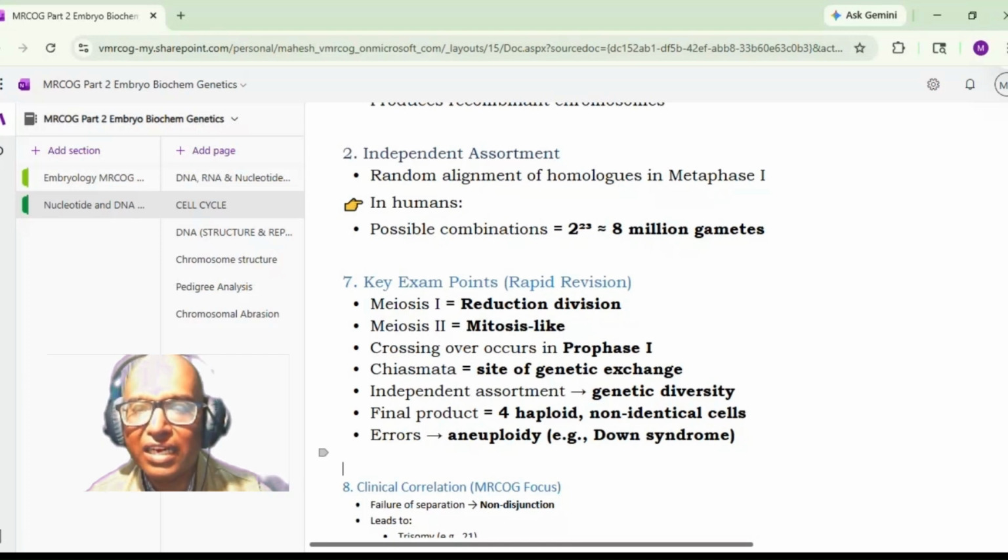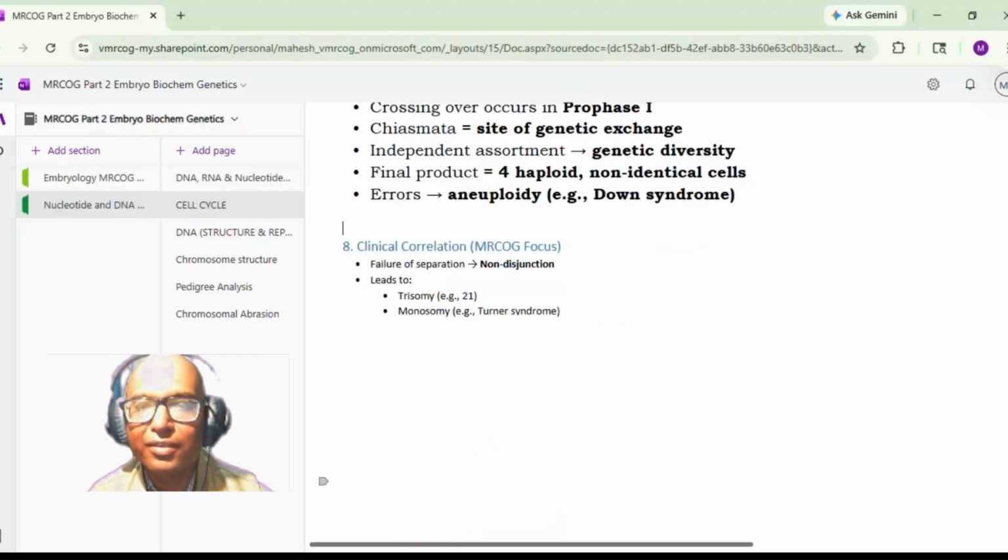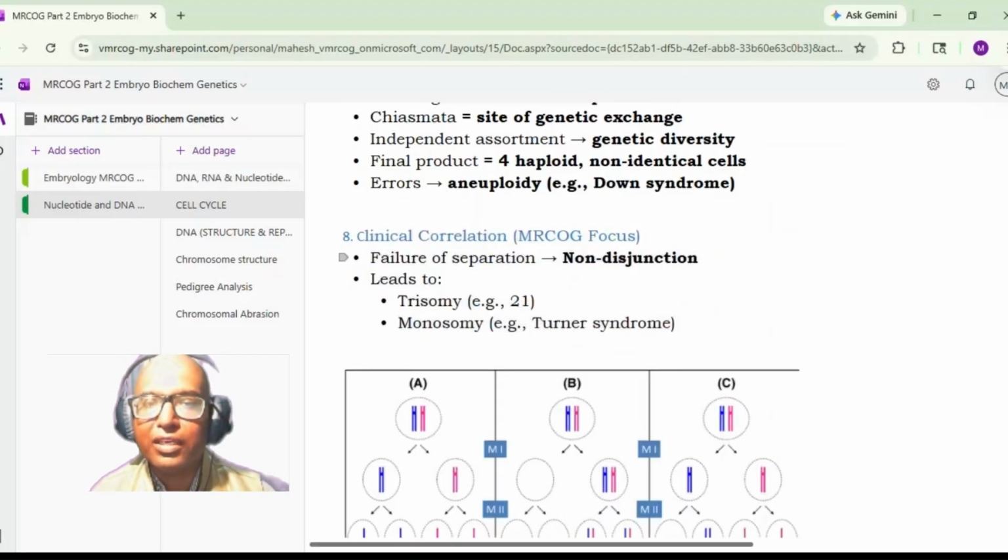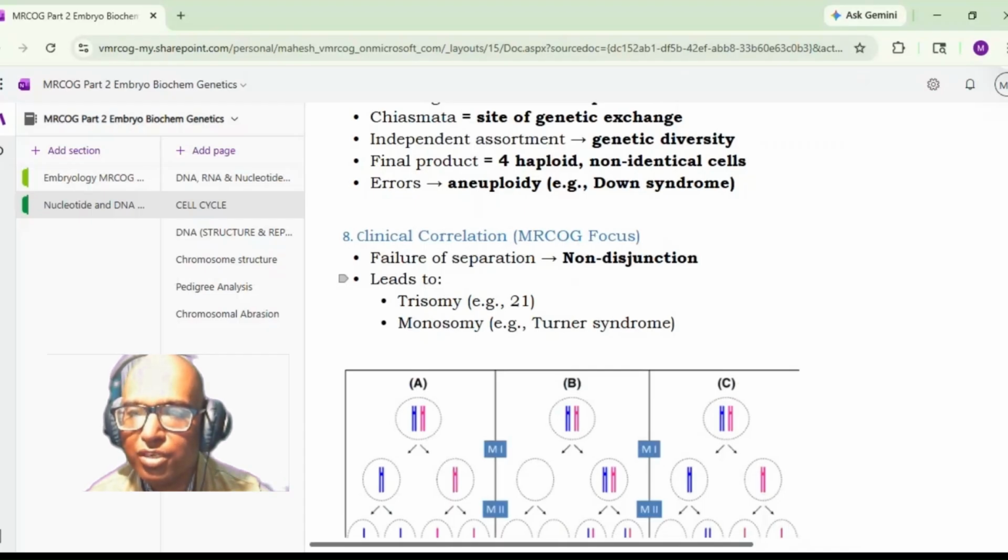If there is any error, that will lead to aneuploidy. Non-disjunction: if the chromosomes fail to separate, that will lead to non-disjunction. This we should understand because there can be a question on this. It will lead to trisomy 21 or monosomy X, that is Turner syndrome.